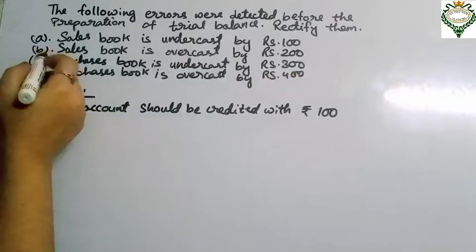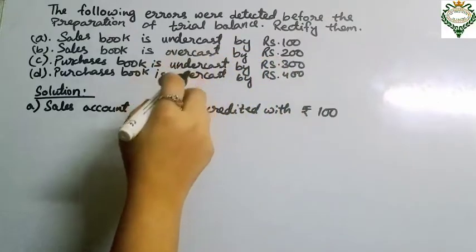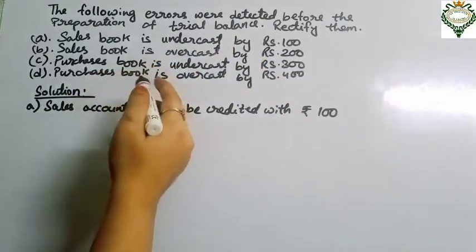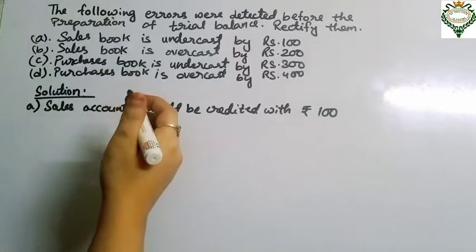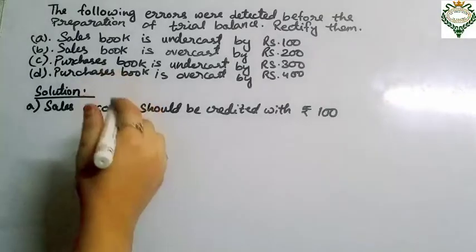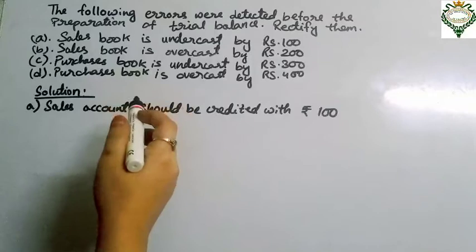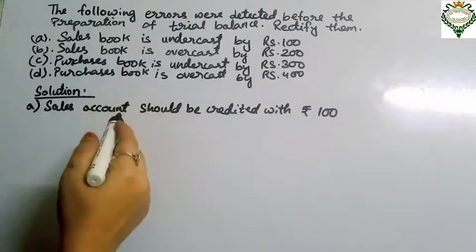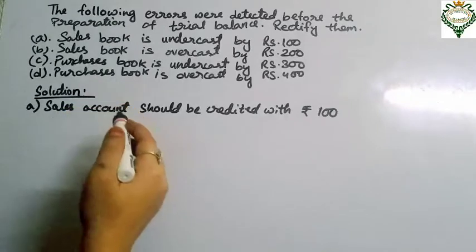Okay, next one is sales book is overcast by ₹200. That means in this case the sales book is overcast by ₹200. So the total of sales book is posted to the credit side of the sales account in the ledger. So the overcasting has resulted in overcrediting of sales account by ₹200. So this is an error of commission again. The error is only in sales account.